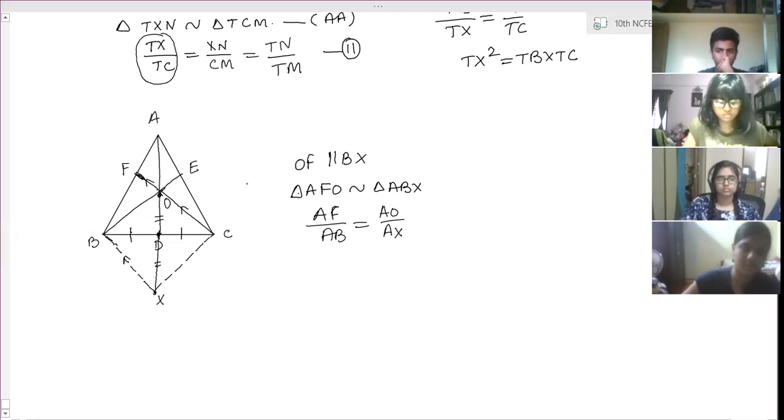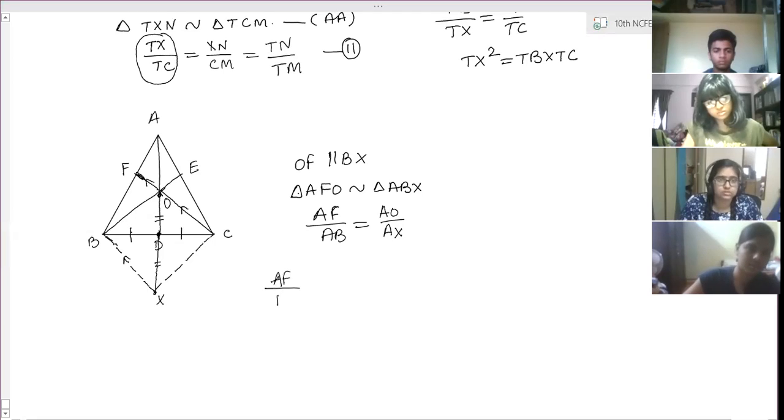Same way we can do for AE and EC, and then you can use the BPT theorem here. So OF is parallel to BX, therefore AF by FB is equal to AO by OX by BPT theorem. We are not using similarity.